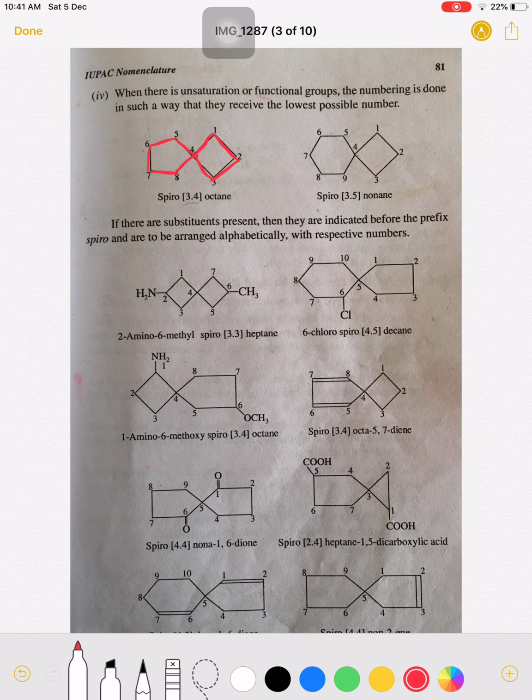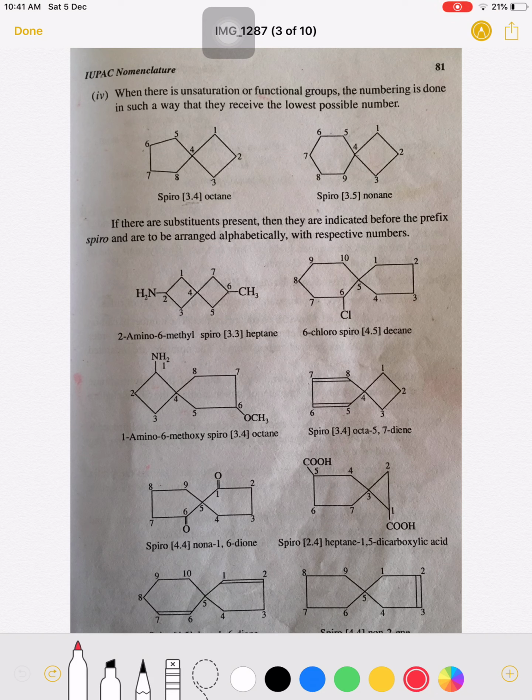So you know that the first rule is to write "spiro", and after that, in a square bracket, the numbering is given to the rings. Now see the number: 1 carbon, 2 carbon, 3 carbon, therefore it is written as 3. Now 1, 2, 3 and 4, therefore it is written as 4. So this 3 and 4 are separated by a dot.